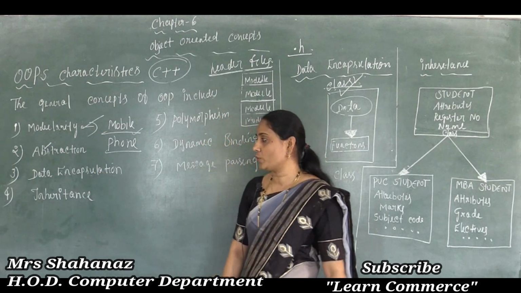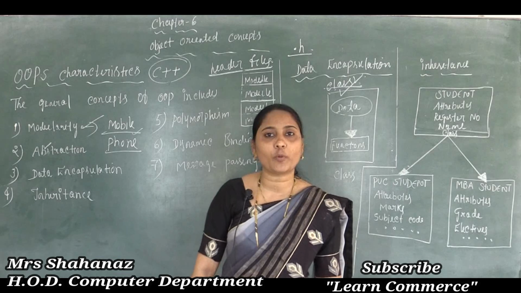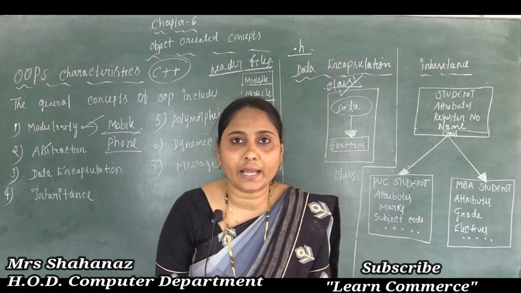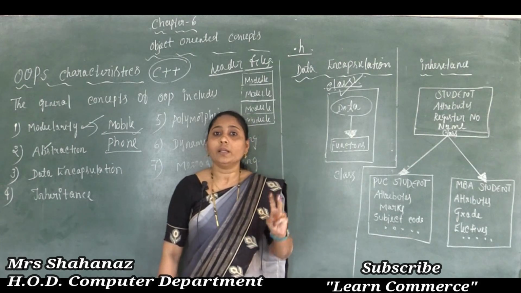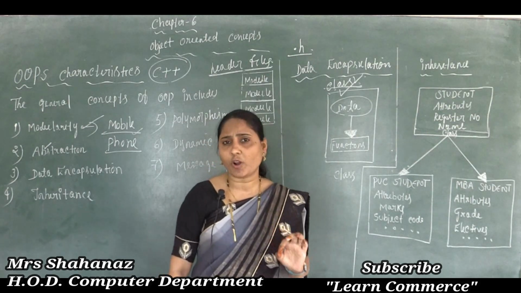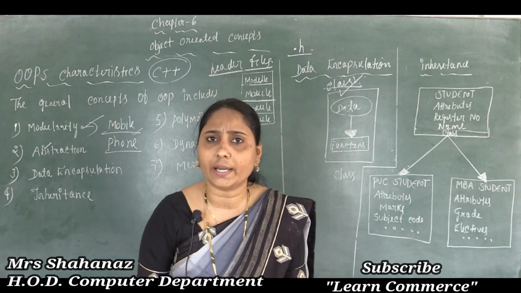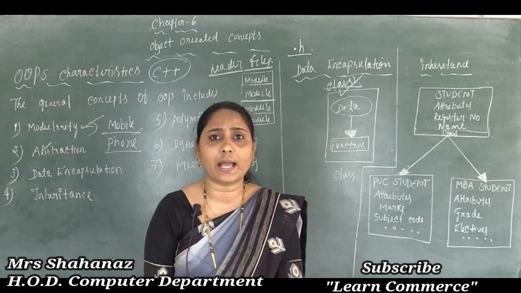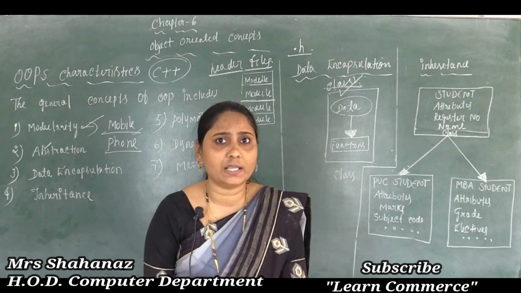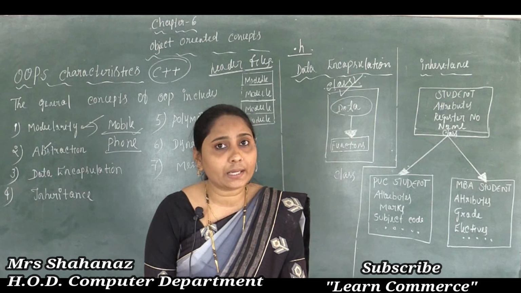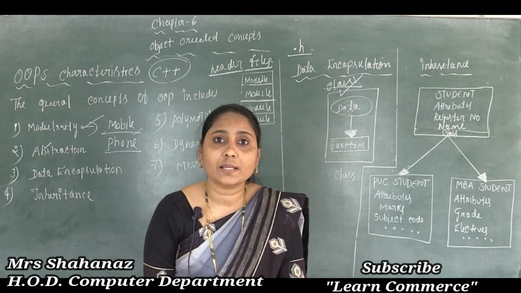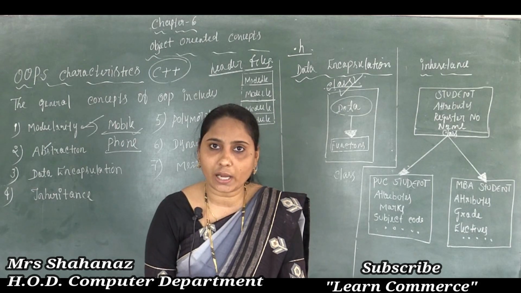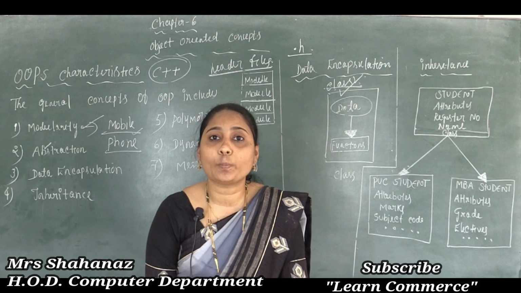The last thing, the fourth point, is inheritance. So what about inheritance? Before telling the meaning of inheritance, there are two classes. The first class is called the base class, and the second class is called the derived class. The base class is also called the old class, existing class, or super class.